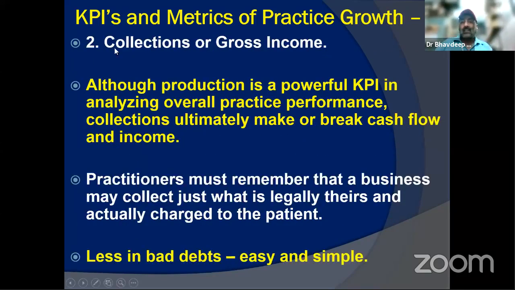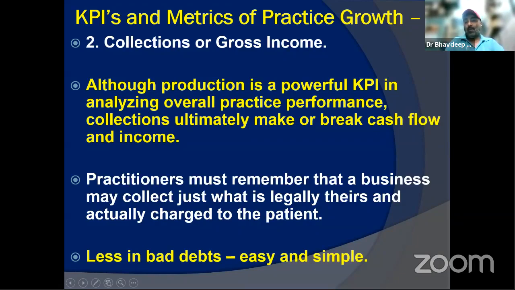The second KPI, again measured by us, is the gross income. Beyond that, there are many things we don't measure. Yes, the production or the numbers are a good KPI, but ultimately the collections will decide whether you are at a break-even stage or a profit-making stage. So you can actually collect what is due to you. And if you have less in bad debts, it is very easy and simple for you.